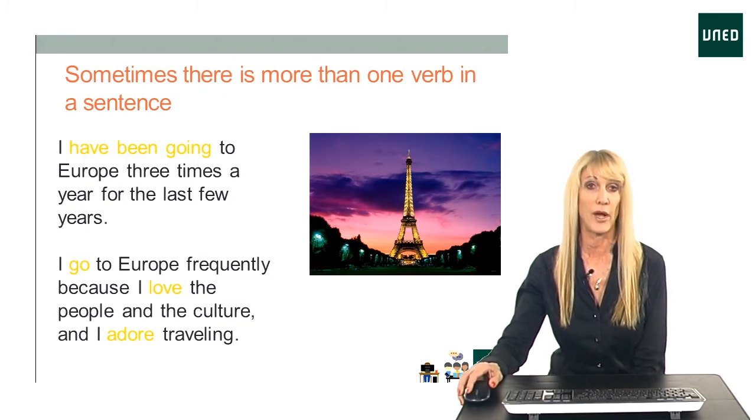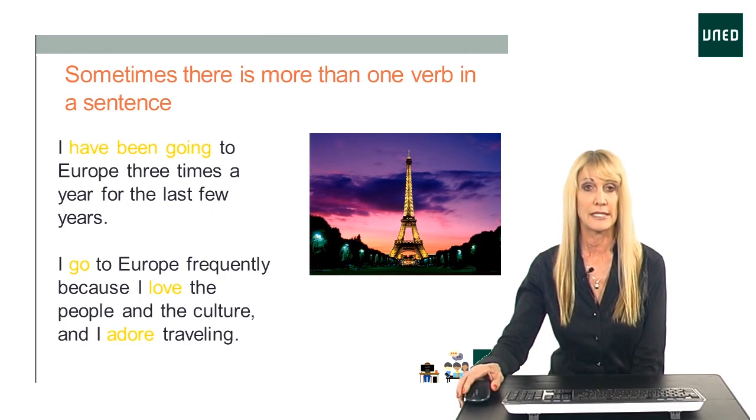Sometimes we have more than one verb in a sentence. There's not always just one. I have been going to Europe 3 times a year for the last few years. This is what we call the present perfect continuous tense. This tense is made by using 3 verbs. We need have plus been plus the main verb in the ing form. So it shows something that started in the past and continues to the present. So we need to use several verbs together to form the present perfect tense.